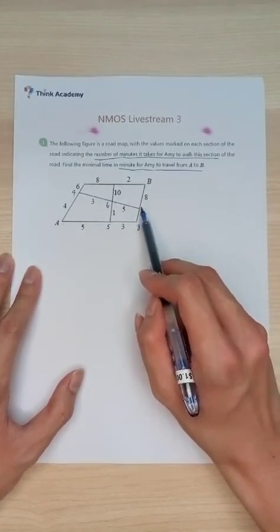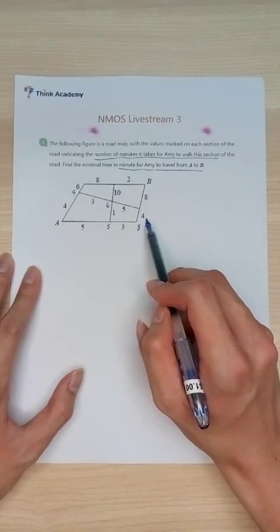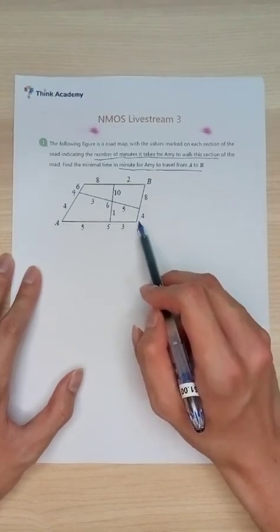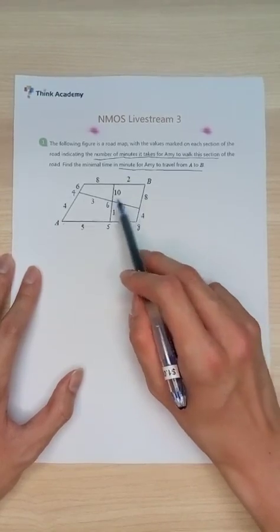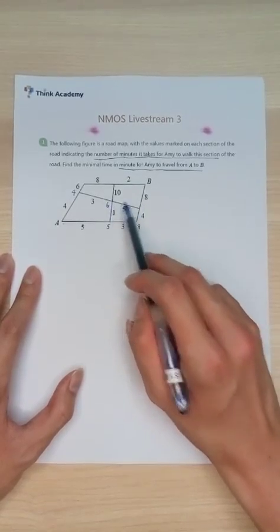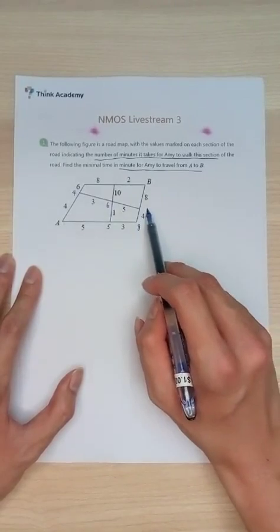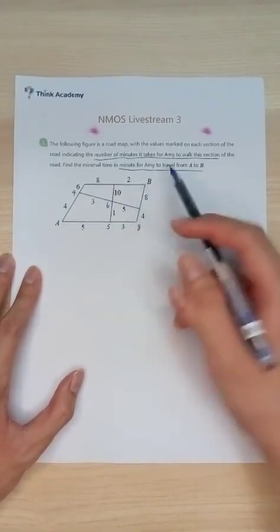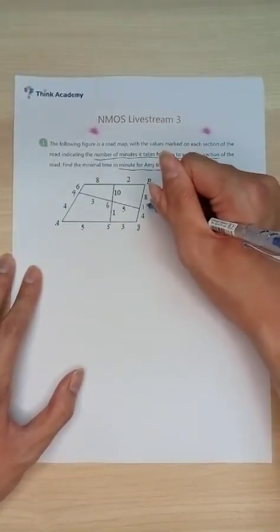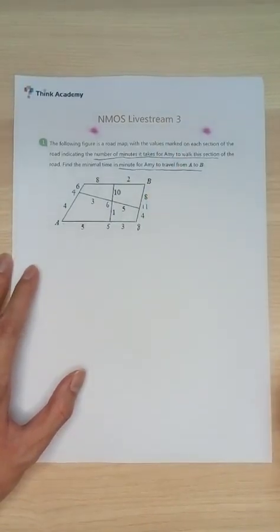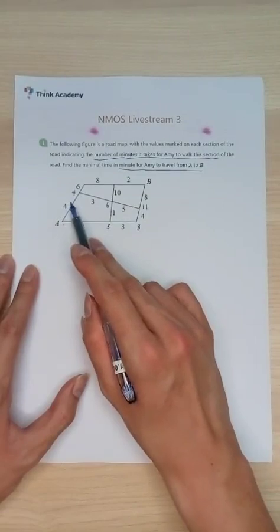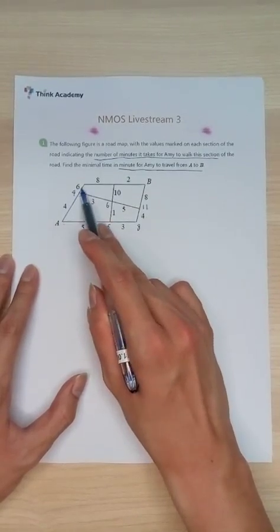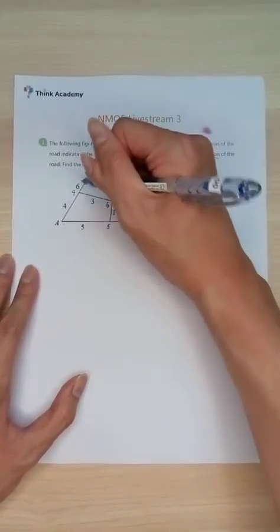And in order to reach here, you need to spend 4 more minutes. So in total, you're going to spend 12 minutes from here to reach here. You will notice this one is 11 minutes, and this one is 12 minutes. That's why over here, we are just going to take 11 minutes, because that is the faster route. Same argument goes for here. 4 minutes to travel this long line over here, and 6 minutes, so total is going to be 10 minutes over here.